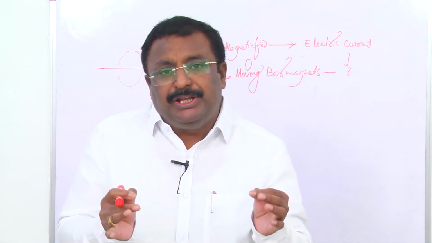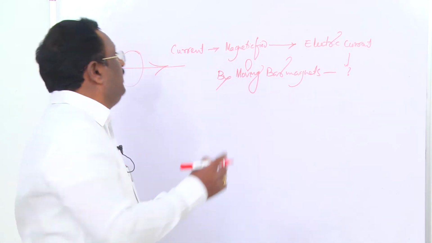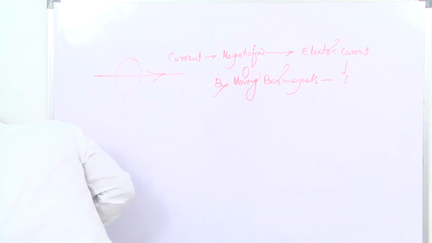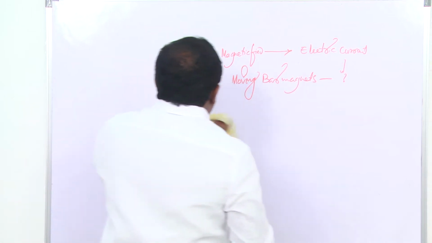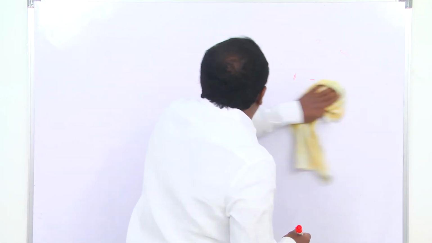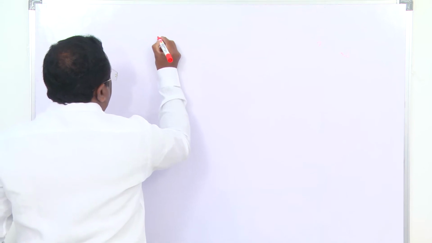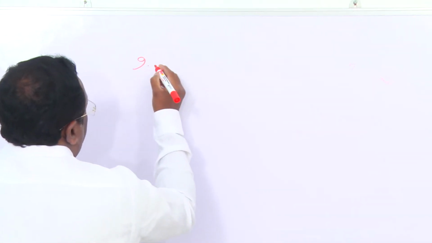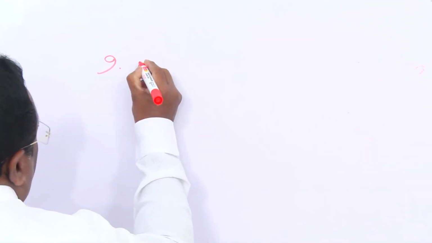Now, the current topic is electromagnetic induction. Today in this video we are going to learn electromagnetic induction. I think this is the 9th chapter in your 12th standard physics textbook.